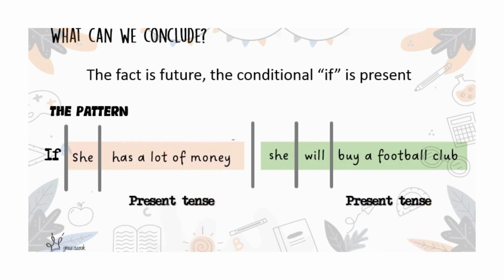Now, it will be different if the subject is she. If she has a lot of money, she will buy a football club. If he has a lot of money, he will buy a football club.